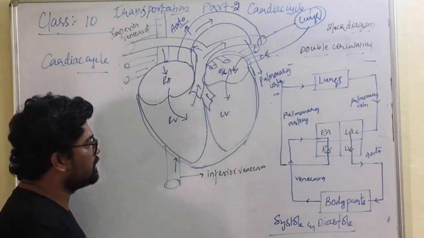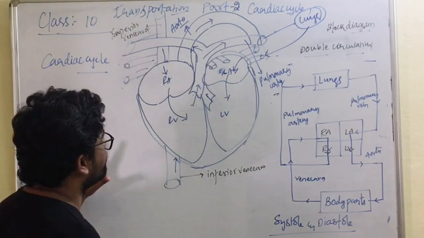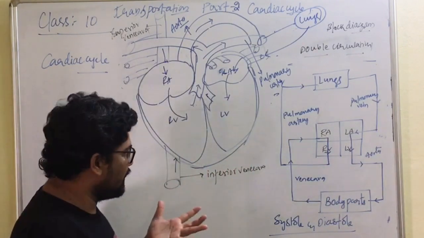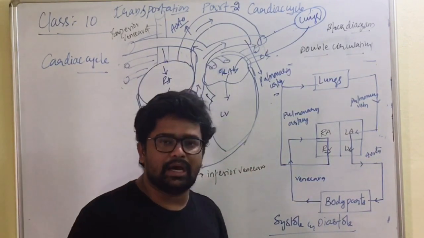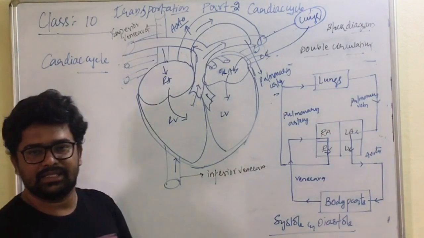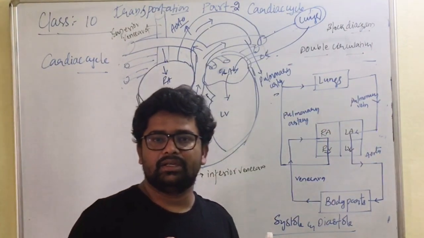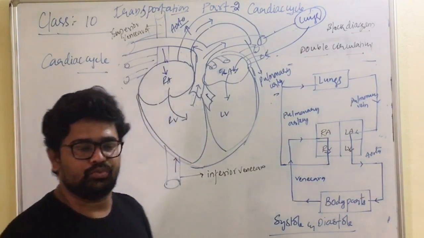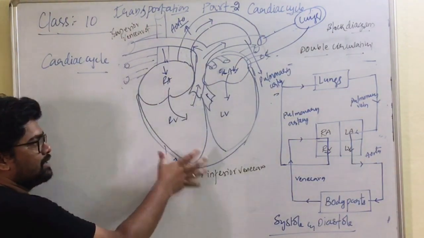Now let us start the topic of the cardiac cycle. How does it generally happen? Let us imagine that all four chambers of the heart are in the relaxation state, that is, the diastolic phase.